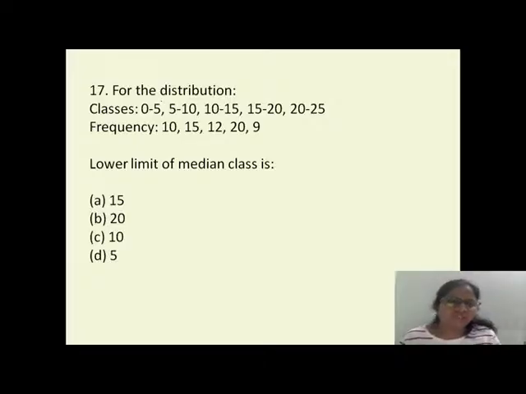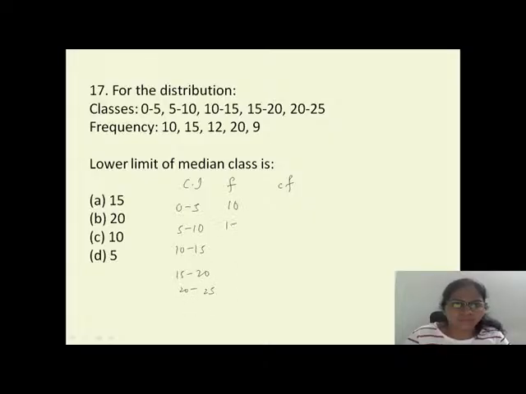So you have to find the lower limit of the median class. First of all, write down the class intervals, write down the frequencies, and find out the cumulative frequency. So 0 to 5, 5 to 10, 10 to 15, 15 to 20, 20 to 25. And here they gave 10, 15, 12, 20 and 9. 10 here, 10 plus 15, 25, 37, 57, 57 plus 9, 66.